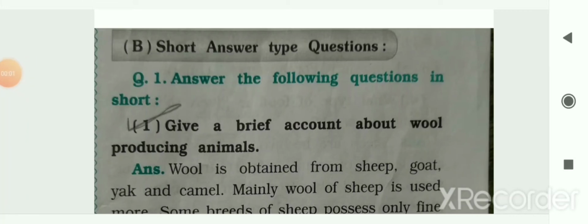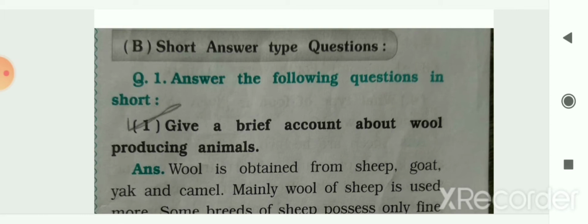Hello students, in this video we are going to study the short answer type questions, scientific reasons and descriptive type question answers for chapter 3. The chapter name is Fiber to Fabric, class 7, subject Science NCERT. In the previous videos we had seen the textbook solution of this chapter and short exercise for this chapter. So now in this video, let me start with the short answer type questions.